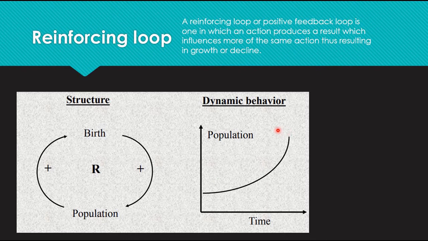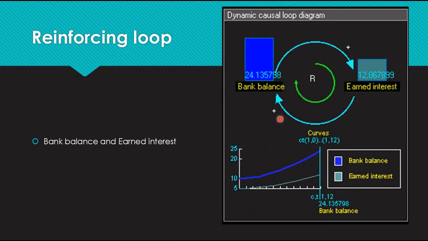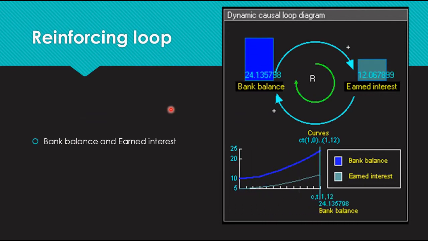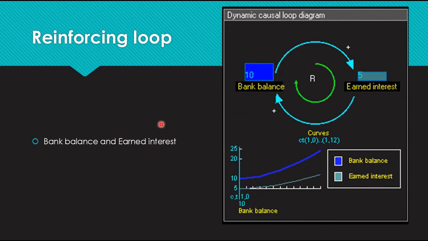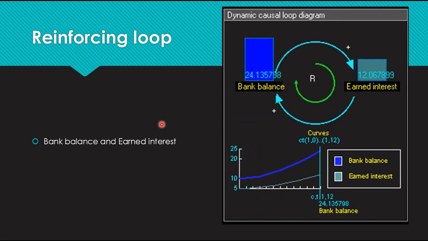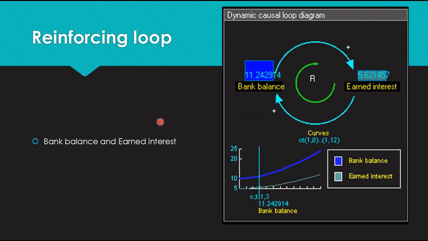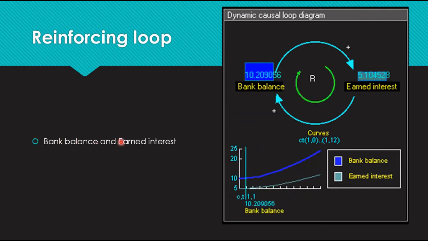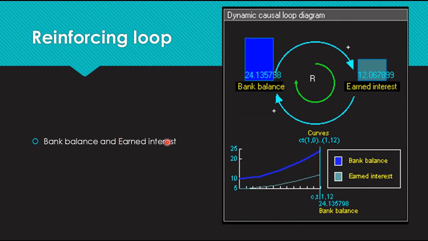In another example, we could see how the bank balance or the money in the bank increases through time as there is an increase also in the earned interest. We all know that interest rate is fixed. However, the earned interest would depend also on the amount of bank balance. So the larger the bank balance, the larger would also be the earned interest.